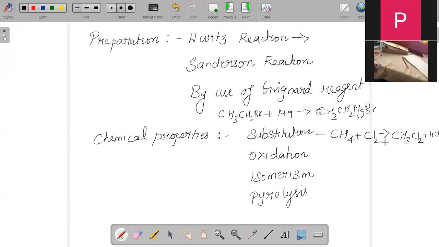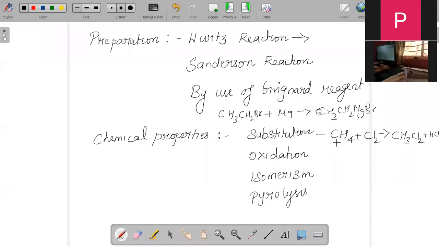So what has happened in it? One of the hydrogens has been removed from this location and Cl has taken its place. So we use the term chlorination of methane. Hence, it is just a substitution reaction.